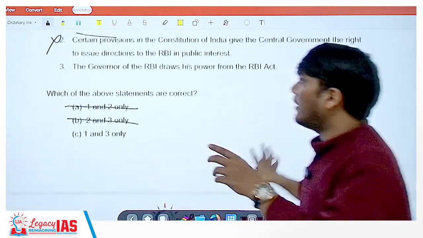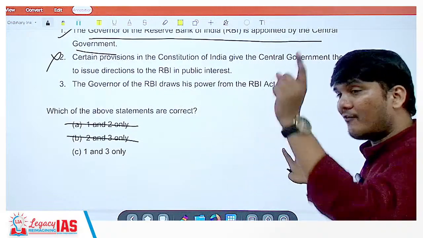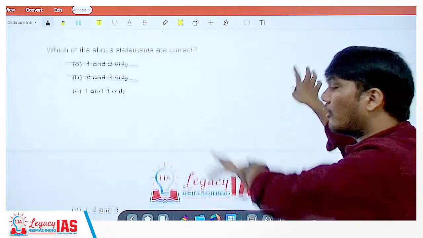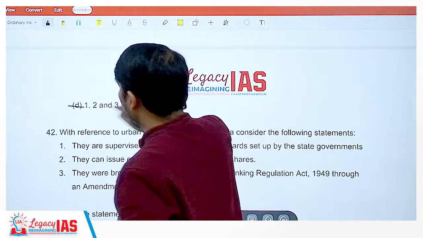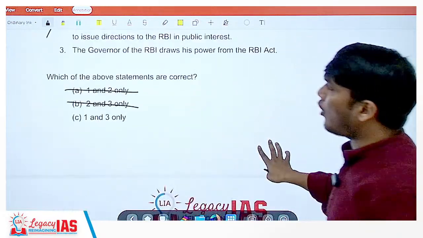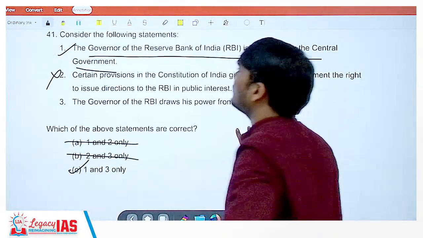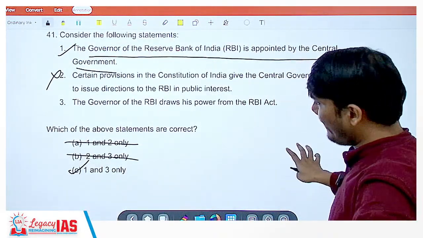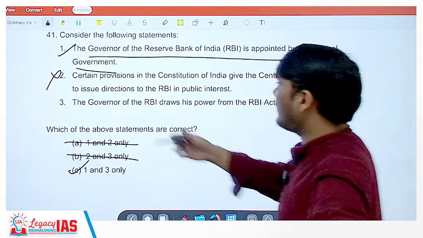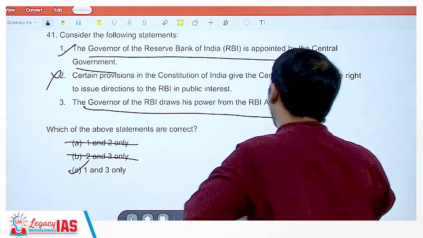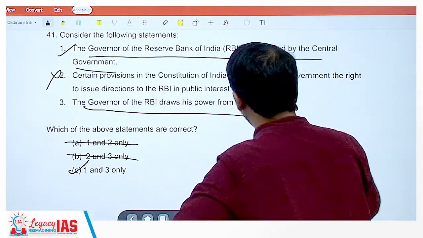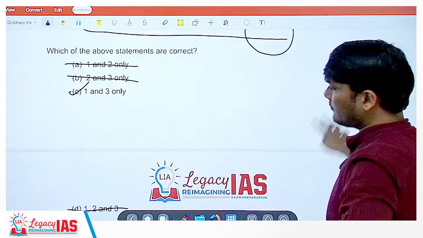See, understand, it's not saying whether the government can do that or not. Government can do that, but the provision is not there in the Constitution. That's why it became wrong. And this will also be wrong. So the correct answer would be option C, that is 1 and 3. What is 3? The governor of RBI draws his power from the RBI Act. That is absolutely correct.